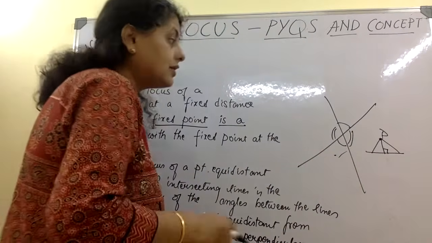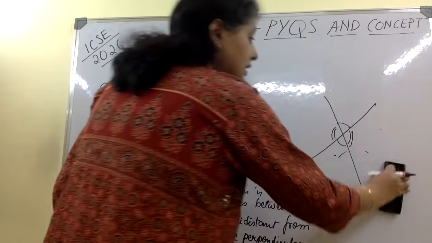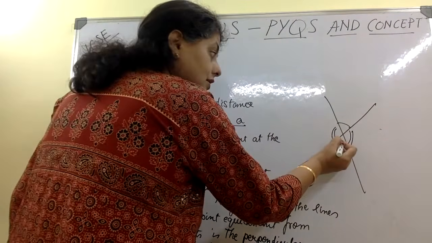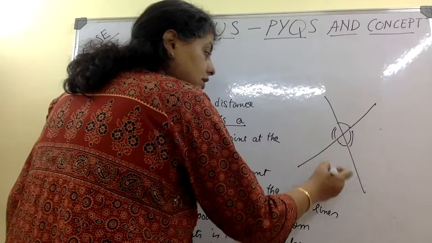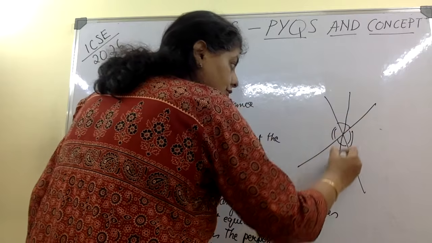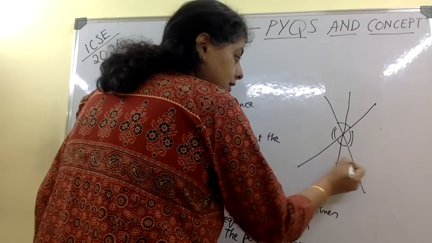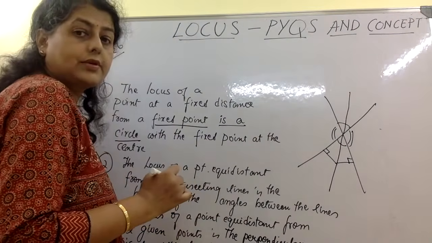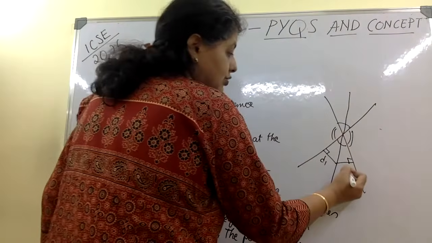So the locus of a point equidistant from two given lines means I want a point here which is equidistant from this line also. I will have to draw a line here, and this 90-degree has to be equal to this 90-degree, because this distance d1 has to be equal to d2.